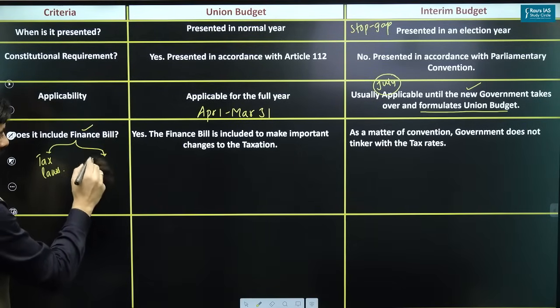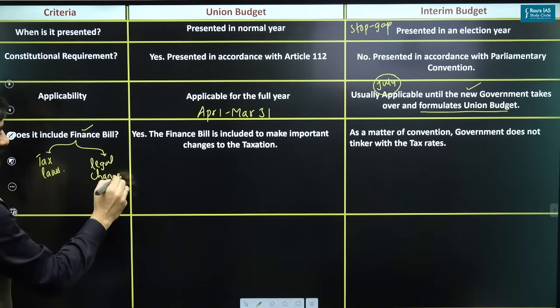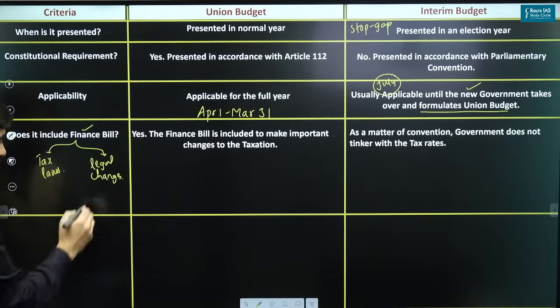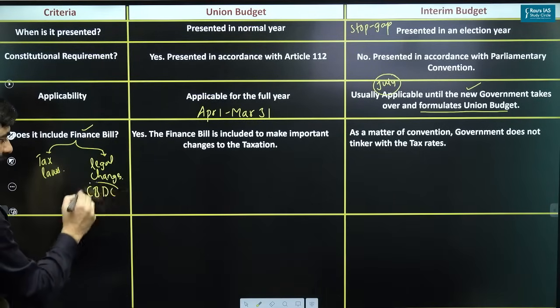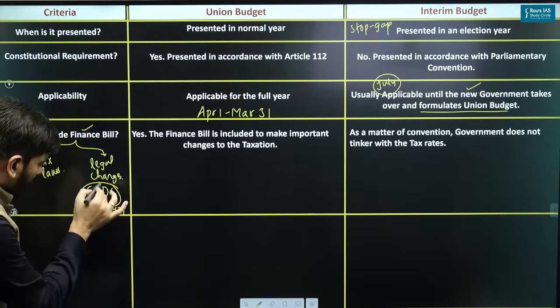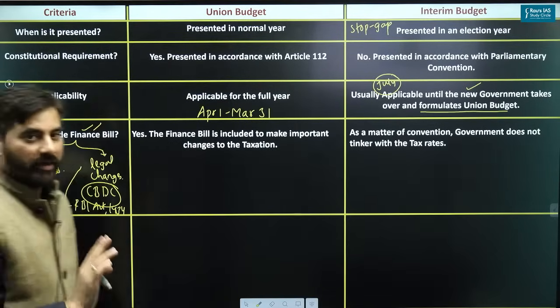Apart from that, if the government wants to introduce some changes to important laws, for example, last time the government introduced CBDC. While introducing CBDC, the government had amended the RBI Act 1934. This amendment of the RBI Act 1934 was incorporated as part of the finance bill.